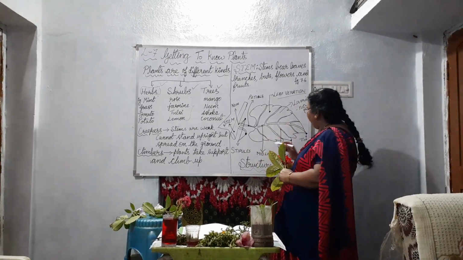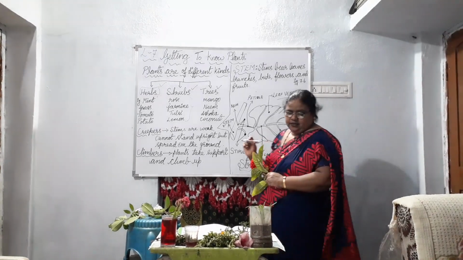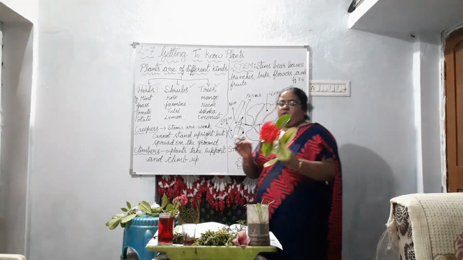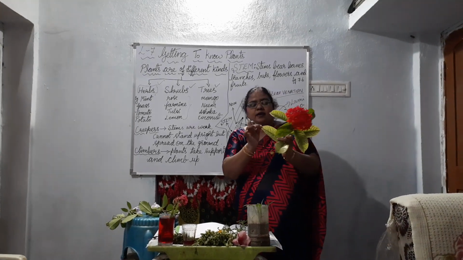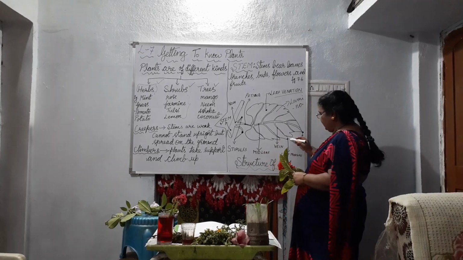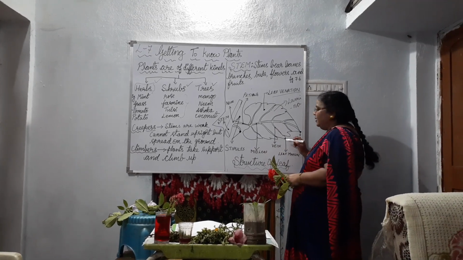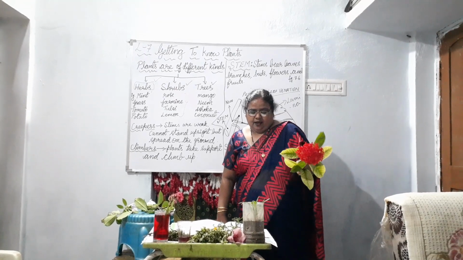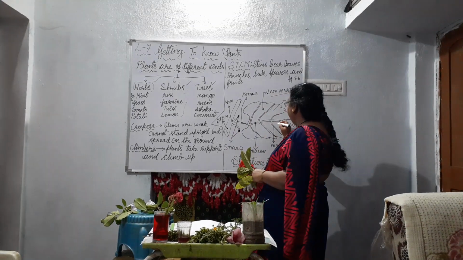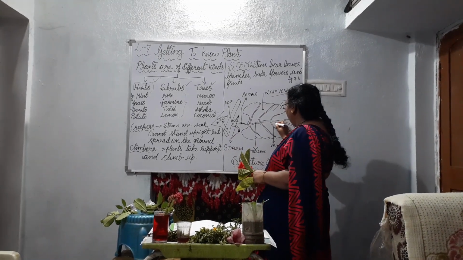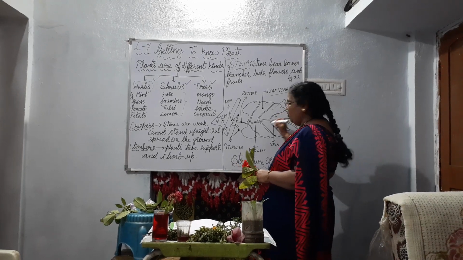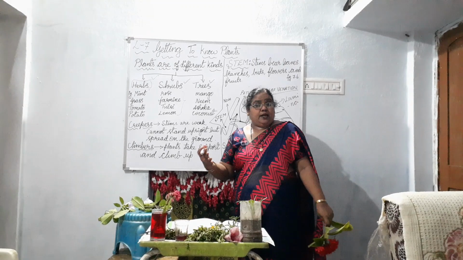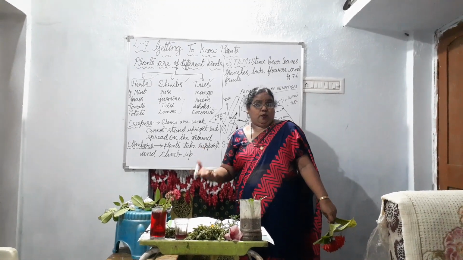And this leaf margin, what is it? It is the edge of the leaf. This is called leaf margin, the edge of the leaf. And there are tiny openings in between. Under the surface you see tiny openings.